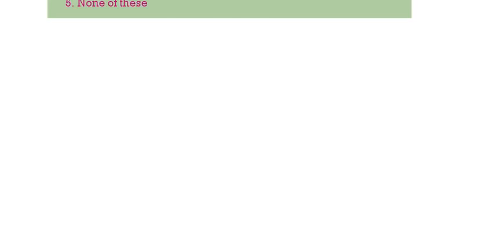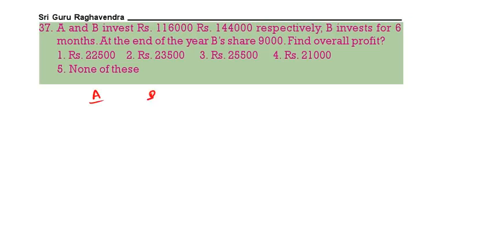Next, A and B invested 1,16,000 and 144,000 respectively. B invests for 6 months. At the end of the year, B share is 9,000. Find the overall profit. Now, A, B, 116, 144. We can divide by 4. 4 2s are 8, 4 9s are 36. 4 3s are 12, 4 6s are 24. 116 by 4, 144 by 4.